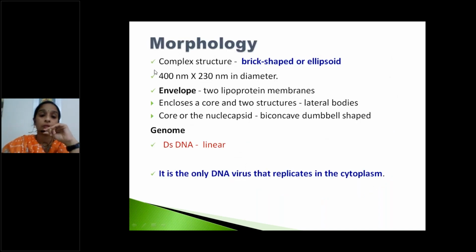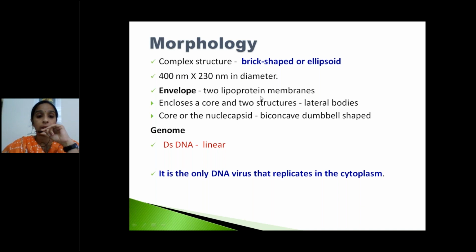We already discussed that pox virus has a complex structure, brick shaped or ellipsoid. The diameter is 400 by 230 nanometers, the largest virus among all the viruses. Pox virus is the largest one, very important for viva.